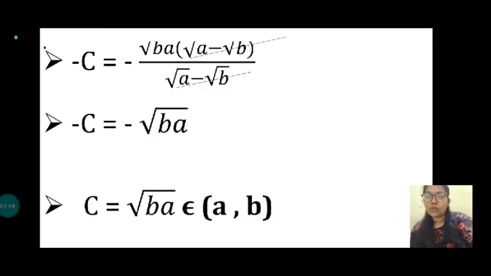Minus c is equal to minus root of a b into root b minus root a by root b minus root a. Now root a minus root b are cancelled. Then minus c is equal to minus root of a b. Then the minus signs are cancelled. c is equal to root of a b, which belongs to a comma b.